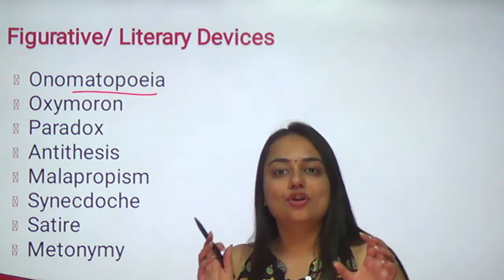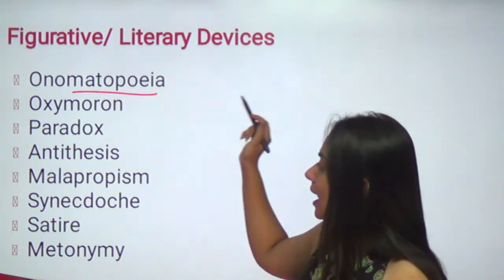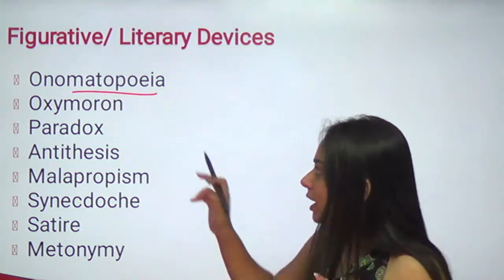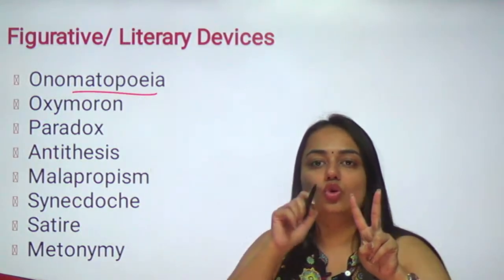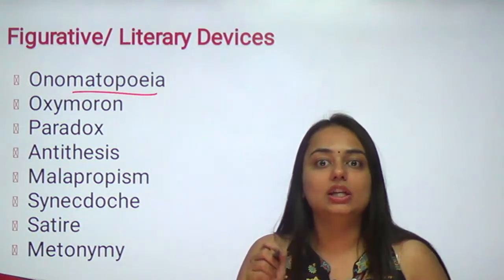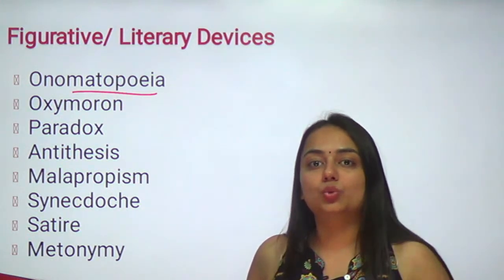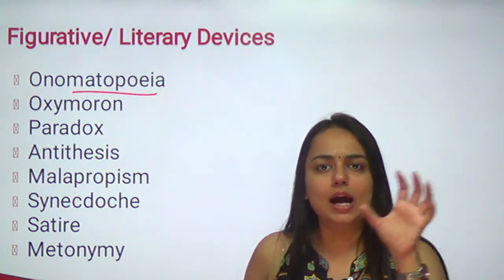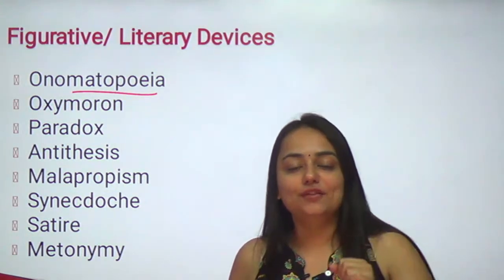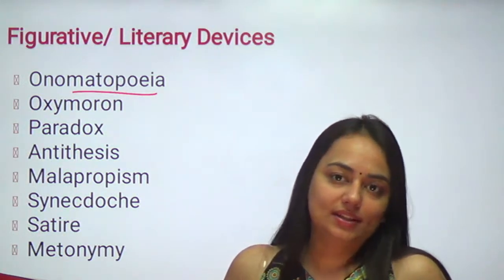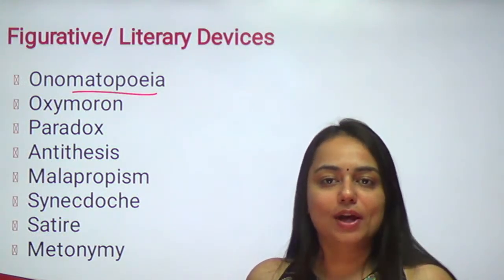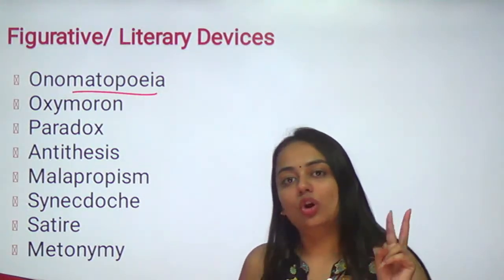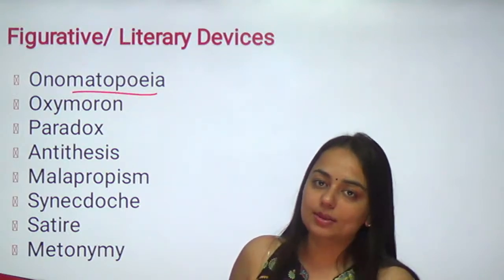Moving on, oxymoron. Oxymoron, paradox and antithesis. They are quite similar. Let's understand these three. In oxymoron, you will have two contradictory words juxtaposed and put together. Bittersweet, hating love, loving hate. These words cannot go together. Burning ice. How can ice be burning? Poets and writers have a poet's liberty or a writer's liberty. In literature, writers can do that. So when you see two contrasting words put together, it will be oxymoron.